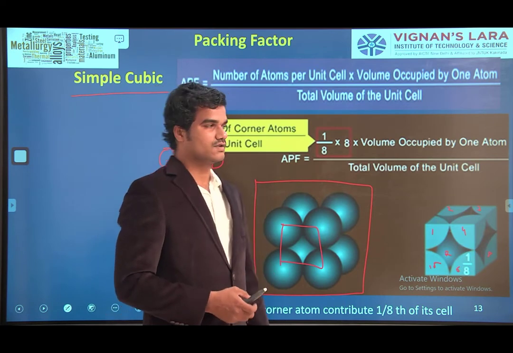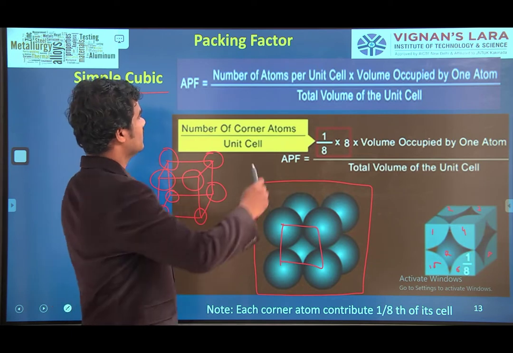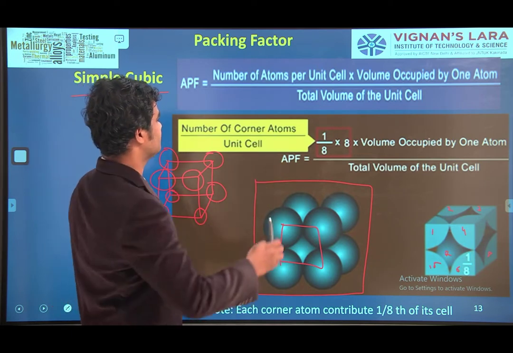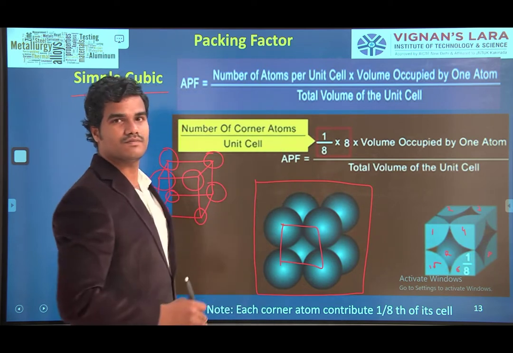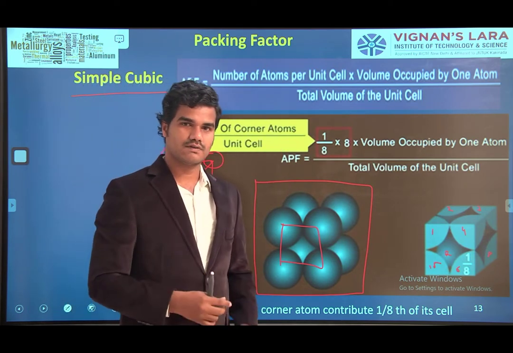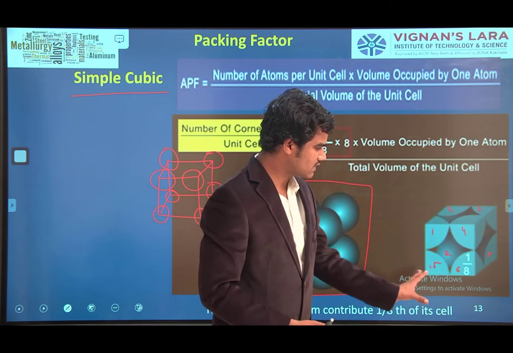Okay. So what is the formula of atomic packing factor? Number of atoms per unit cell. How many atoms are there in this unit cell, all together?